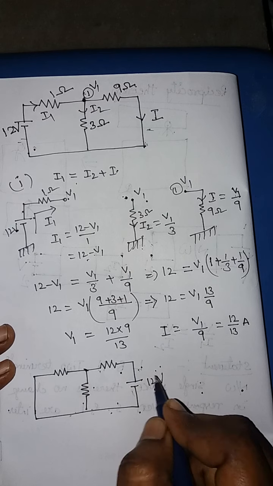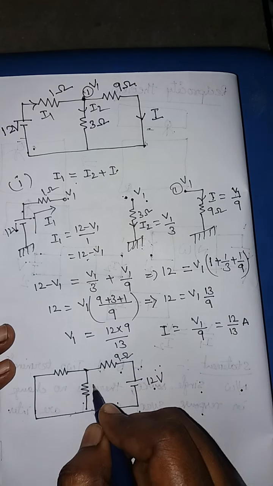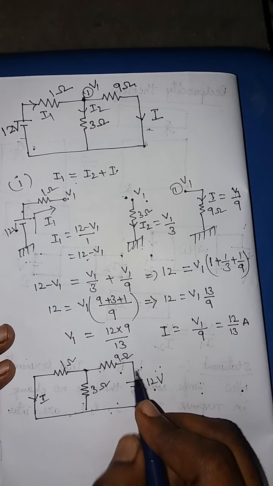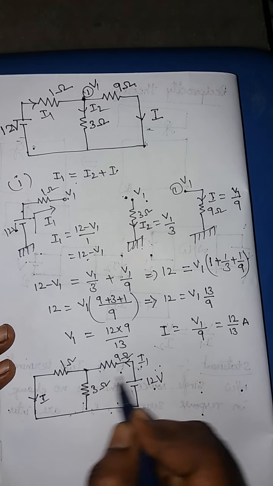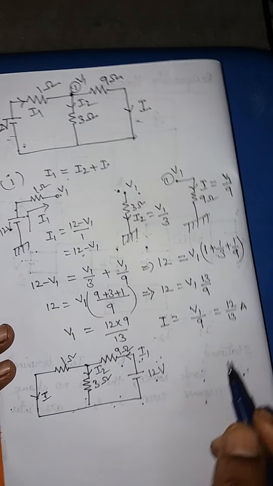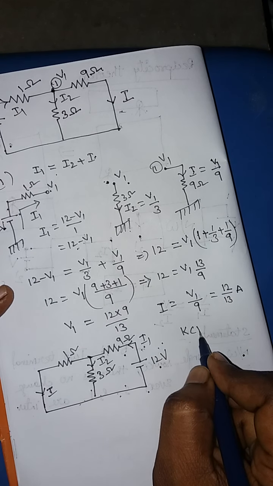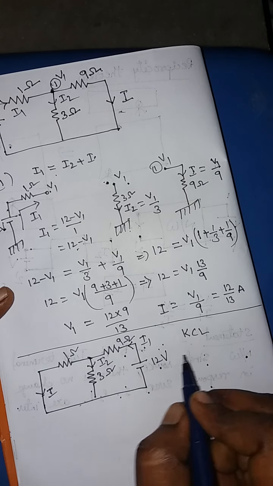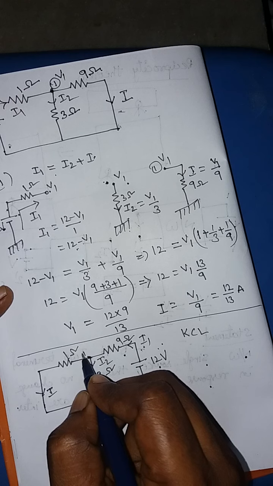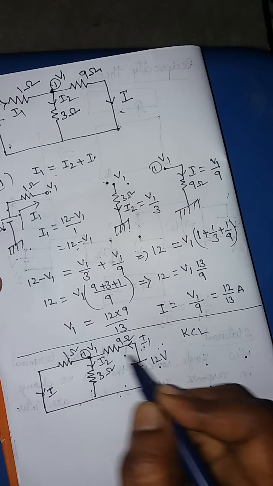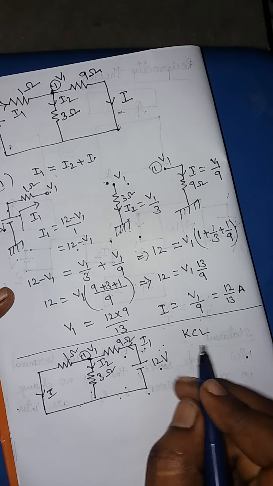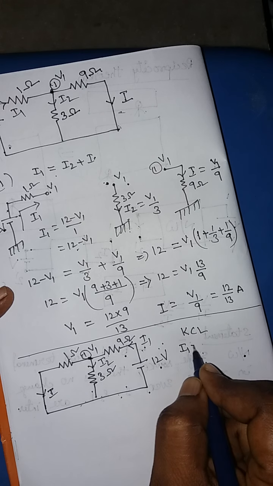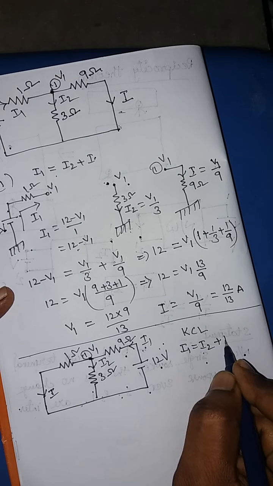Here you have I. This is 12 volts. Let it be 9 ohms, 3 ohms, 1 ohm. So here I want to find out the value of I. Let it be, this is I1 and here it is I. Now if you apply the KCL, at this node, let it be node 1, voltage is V1. Incoming currents is equal to outgoing currents. I1 is equal to I2 plus I.